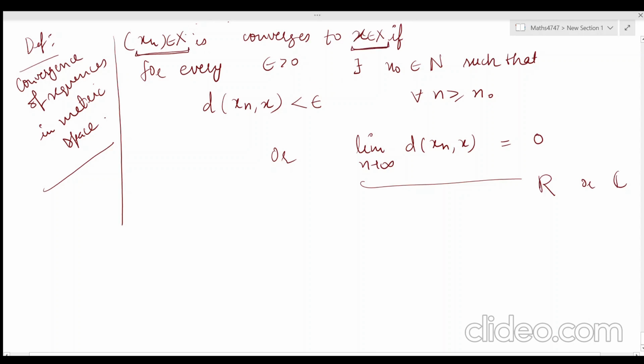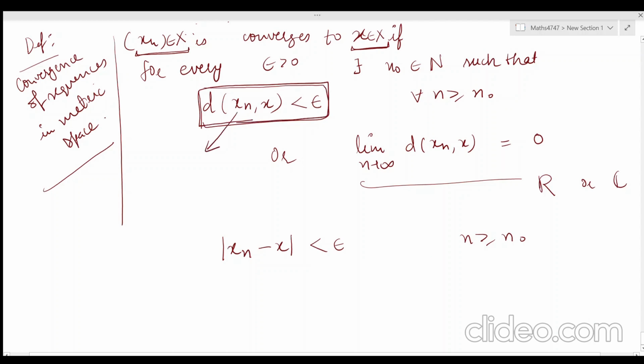So this is the only difference. And in case of real numbers, what is the definition? In place of d, you have mod xn minus x less than epsilon for n greater than or equal to n naught. So in place of mod, in case of a metric space, we have to take this function d, and it is different for different metric spaces.